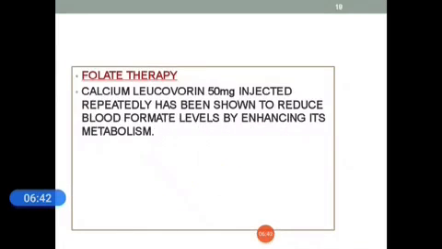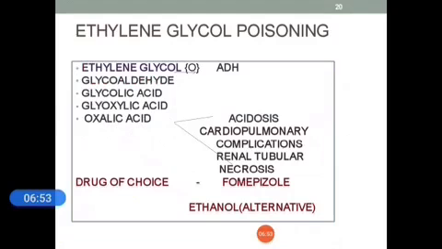Folate therapy is another effective one. Calcium leucovorin is injected 50 mg repeatedly and has been shown to reduce the blood formate levels by enhancing its metabolism.